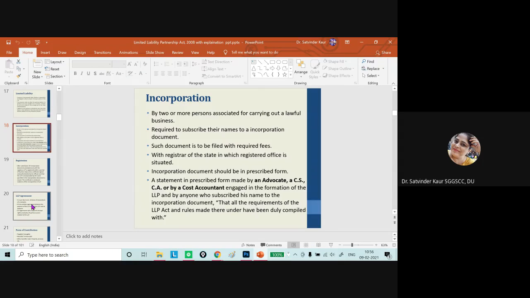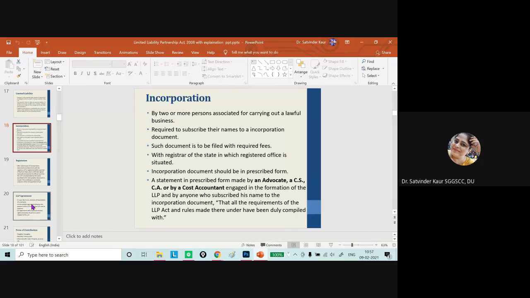The incorporation document contains your organization's proposed name, addresses of the designated partners, the objective of the business, the day-to-day operations, or this can be accompanied by a detailed LLP agreement as well.